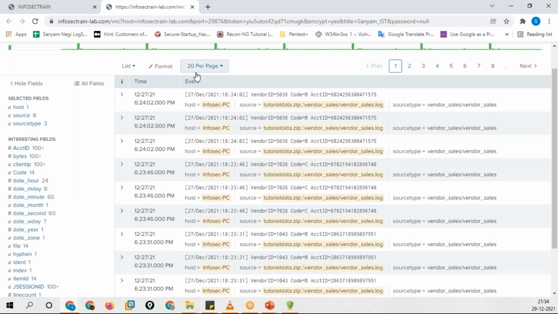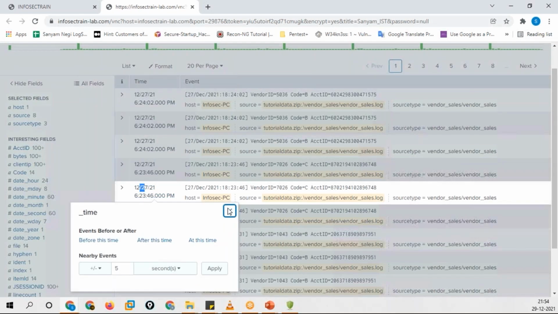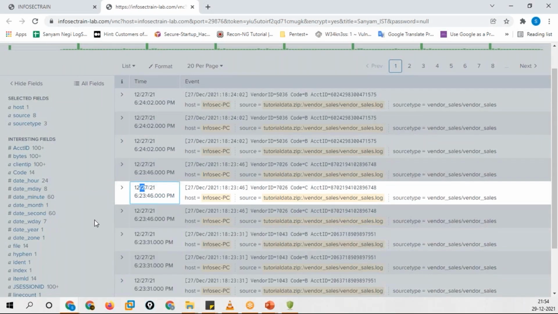So can you see events are here? So entire these events are containing these fields. These fields are included in this entire set of events which are listed right in front of you.